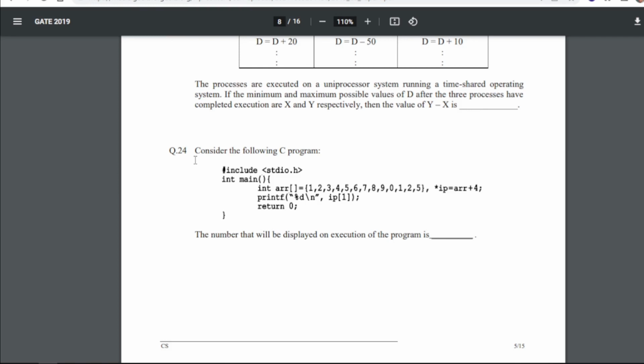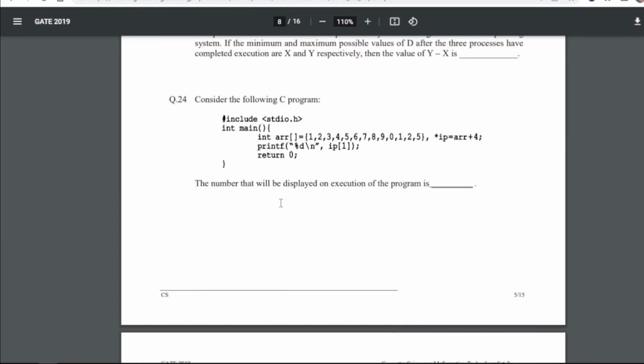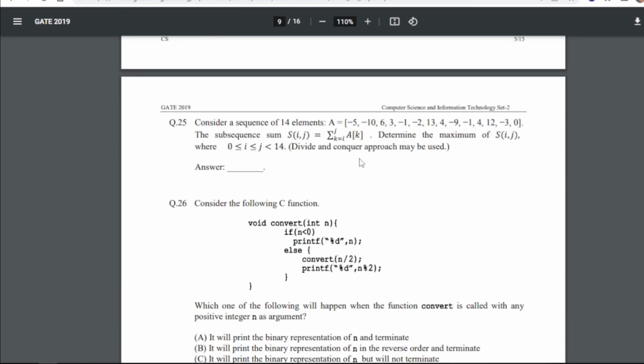Now consider the following C program. This is the program that we have, with an array and a printf statement. The number that will be displayed on execution of the program, again you can hit and run the program and you will get the answer as 6. So for this particular question, we have the answer as 6.